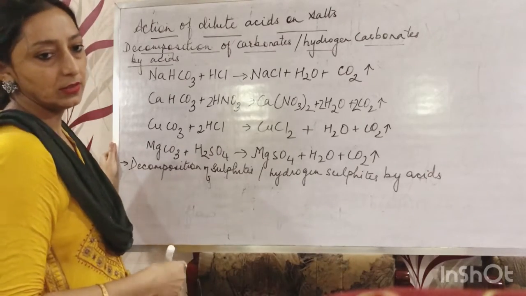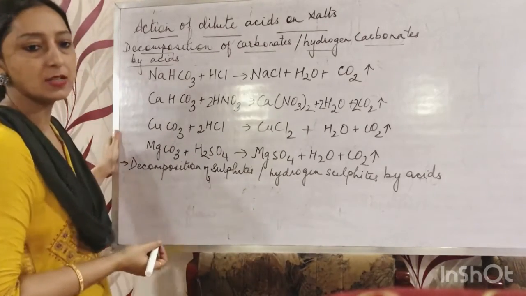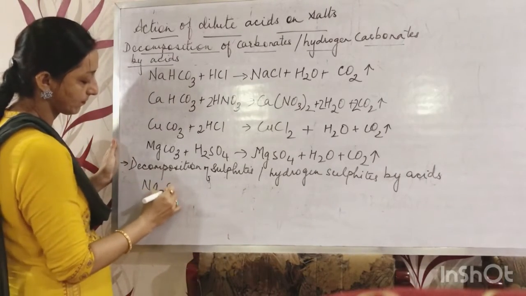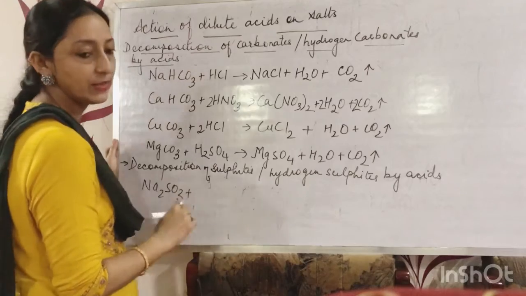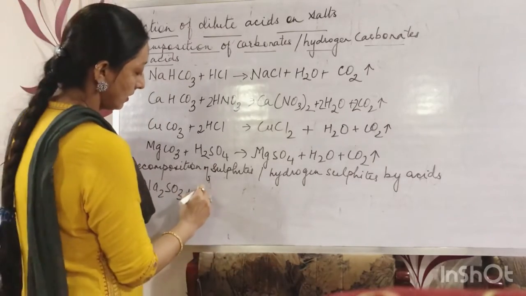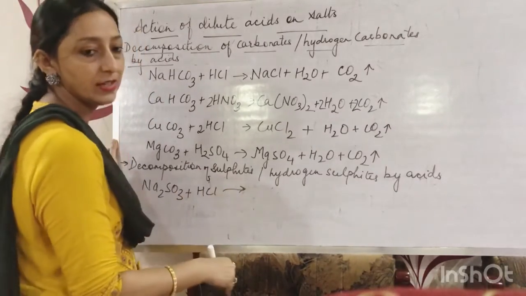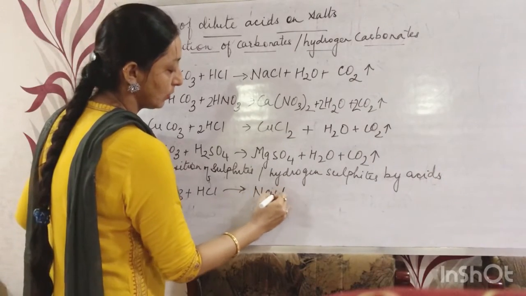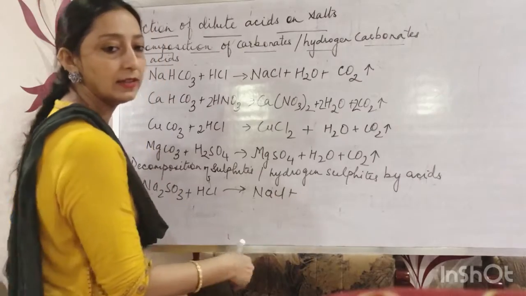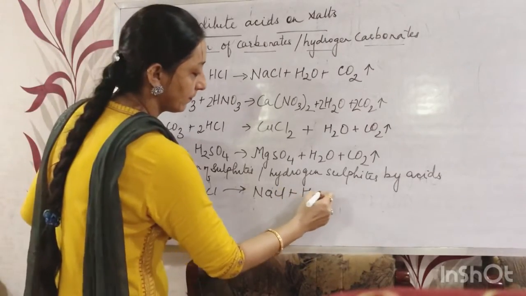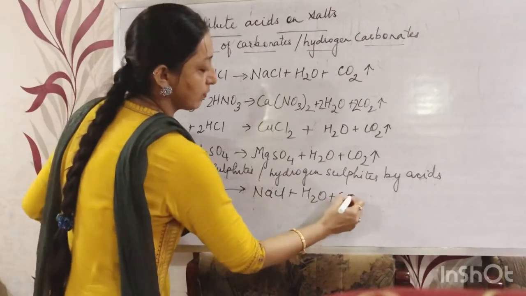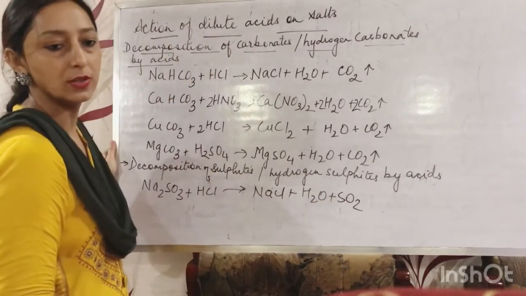Here we can take the case of sodium sulfite. When it reacts with an acid, HCl, it will form sodium chloride and water, and sulfur dioxide is formed, SO2.